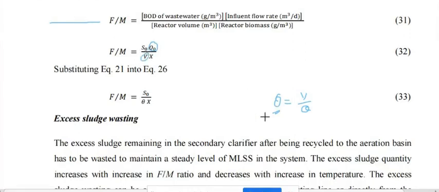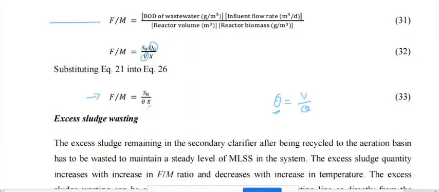The hydraulic retention time theta is equal to V by Q. So we write this equation in its final form as F by M is equal to S0, the initial substrate concentration, upon the HRT, the hydraulic retention time, into the microorganisms concentration.